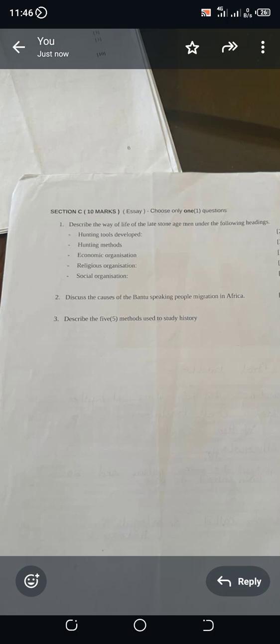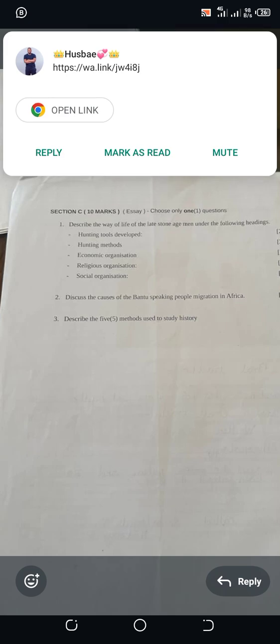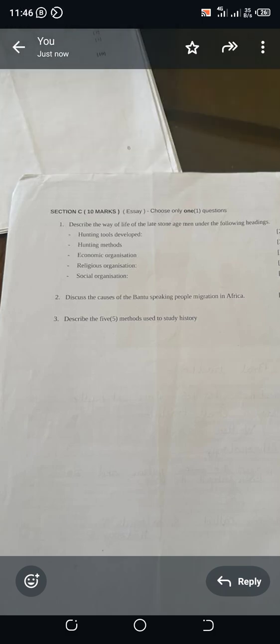Okay, I should also include on the point of economic organization, these people were also farming. So social organization, these people were nomads. They did not have a particular place in which they were living. They would move from one place to another. If they find a place which has a lot of animals, they would stick around that place.